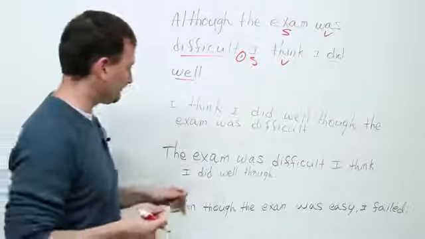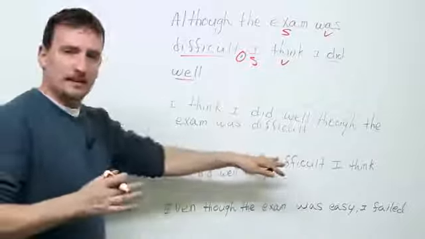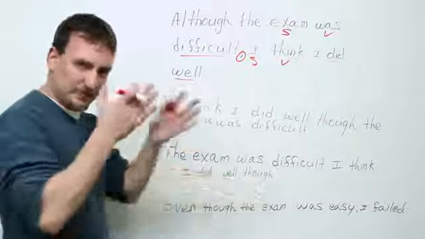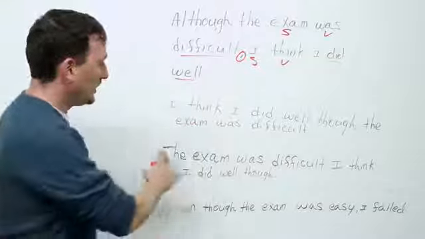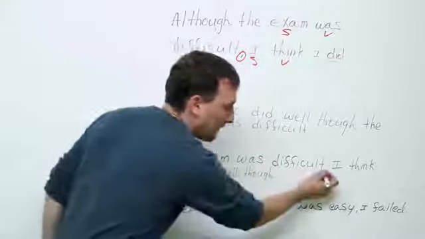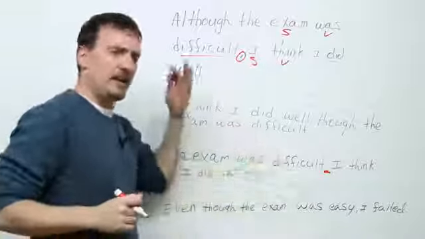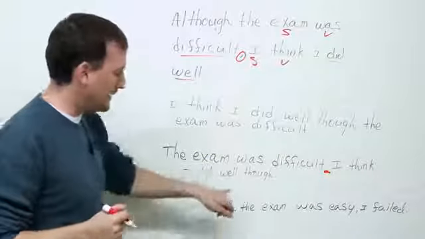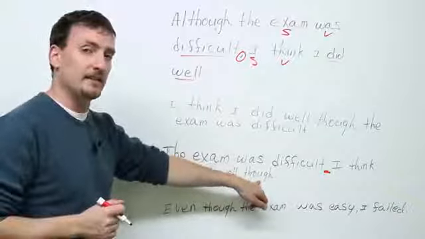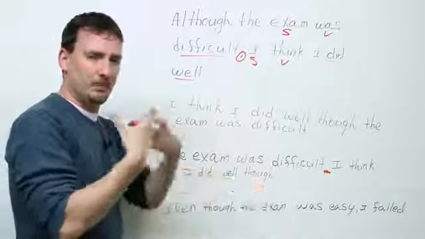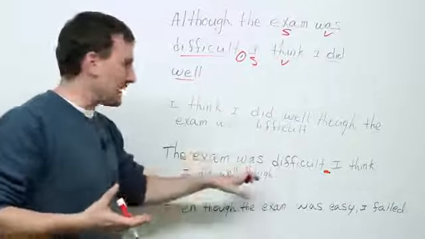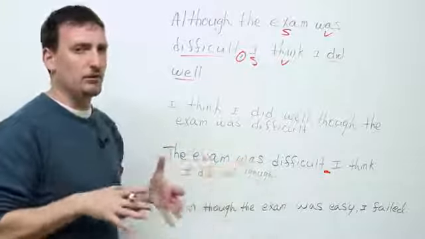No problem. Here, what I did is I wanted to show you how to put it at the end. So I split up the sentence into two. The exam was difficult. Period. Sentence is finished. I think I did well, though. Now here I put a comma when I put though at the end. Now again, this is informal. This is how people speak. Sometimes you can have it in writing, but not in formal writing.